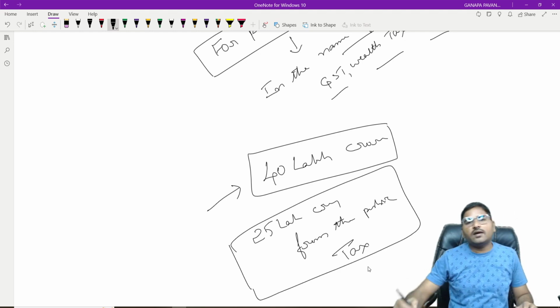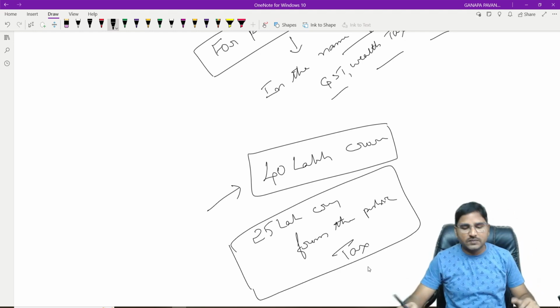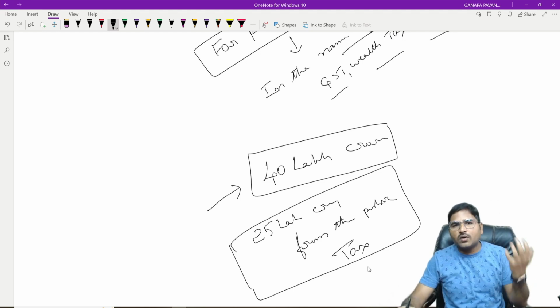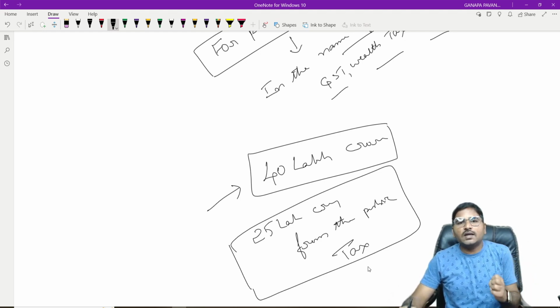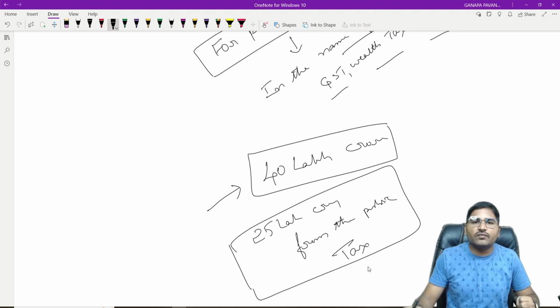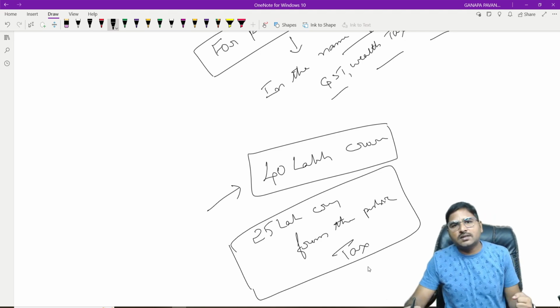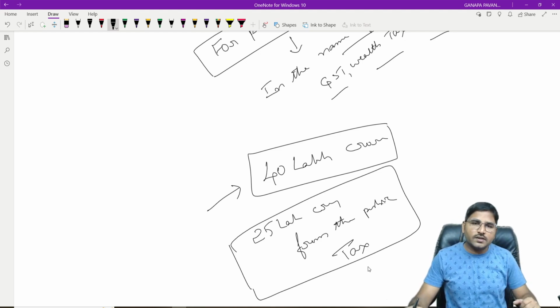So this is the area where you are going to work. The tax concerned may be a direct tax or indirect tax. Approximately the government gets 25 lakh crores only from taxation. The balance of 15 lakh crores comes from government business, government stamp duties, government licenses, etc.